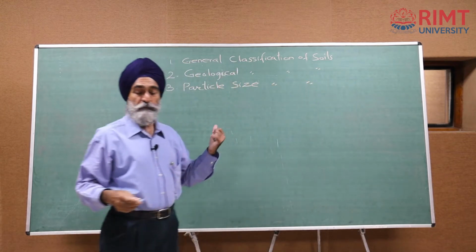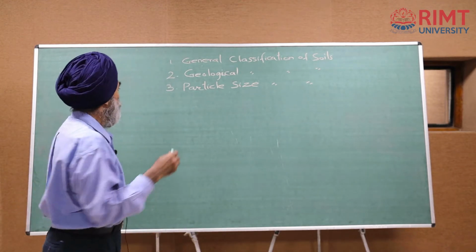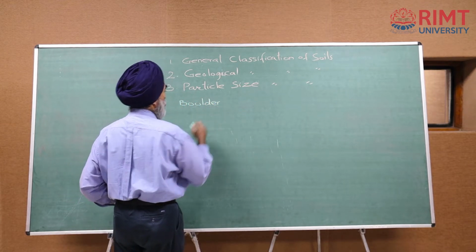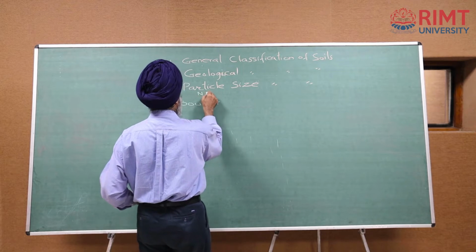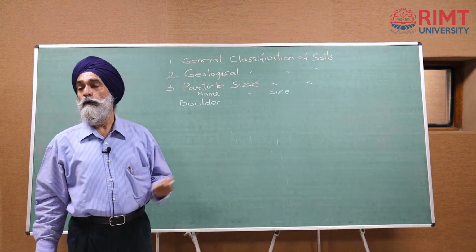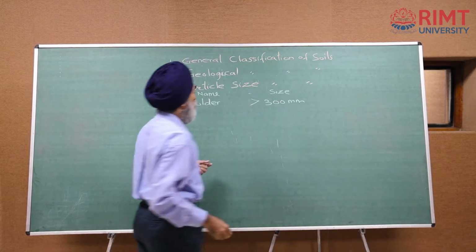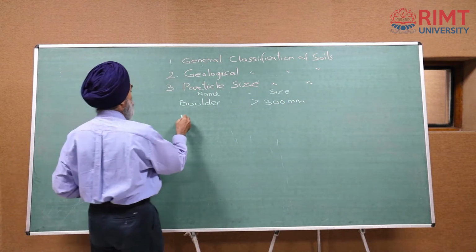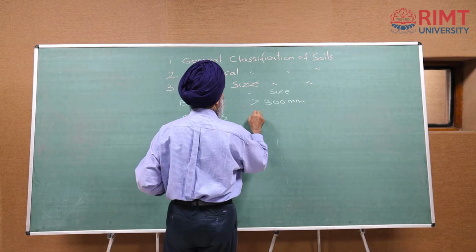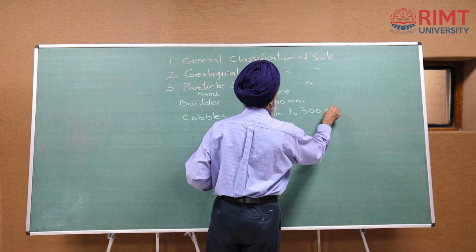Again I am going to put it down over the blackboard, so that you can recall it. The first was boulders. This is the name of the soil, then the size. The soil particles having size more than 300 mm, that is greater than 300 mm, are known as boulders. Second one was cobbles. Size varies between 80 mm to 300 mm.